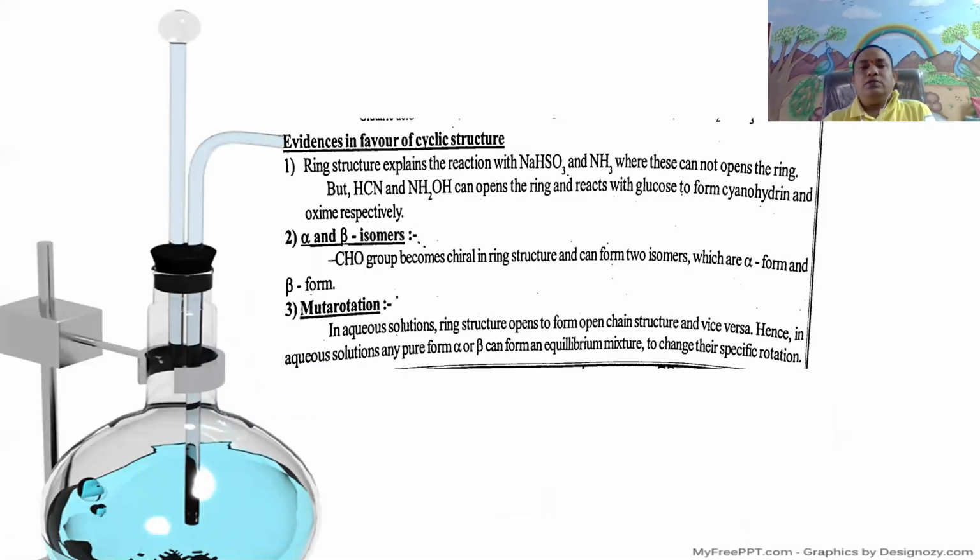The evidences in favor of cyclic structure. The ring structure explains the reactions with sodium bisulfite and ammonia, where these cannot open the ring. But hydrogen cyanide and hydroxylamine can open the ring and react with glucose to form cyanohydrins and oximes respectively.